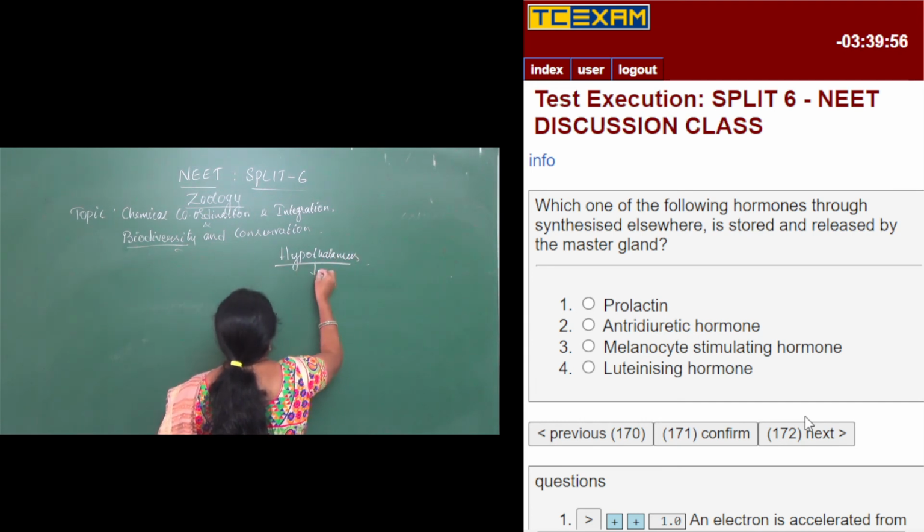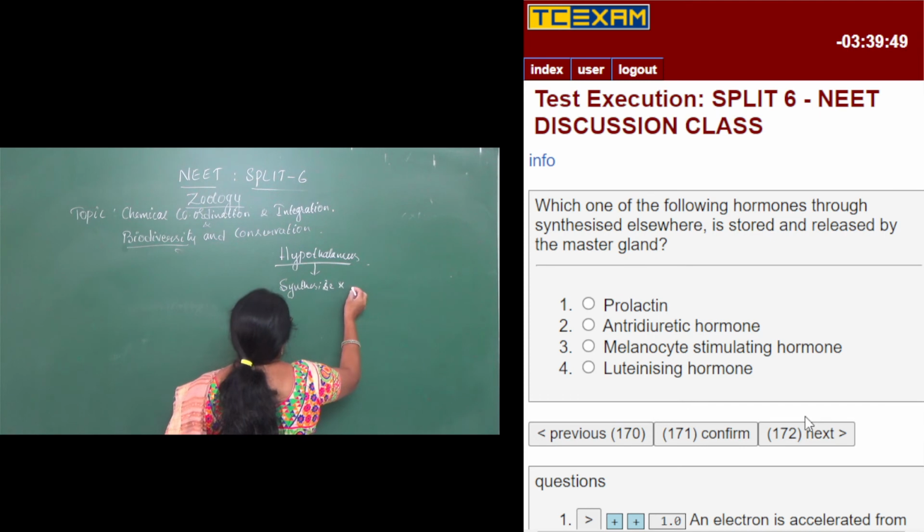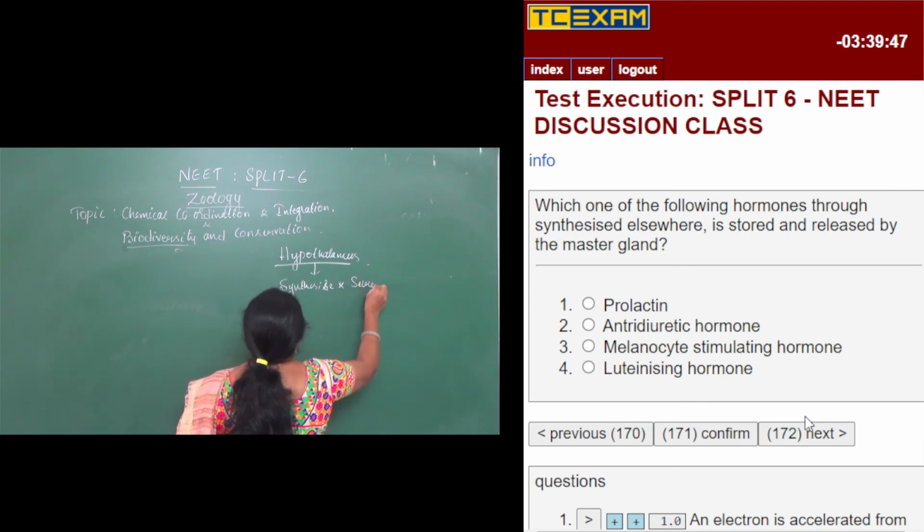Hypothalamus is going to synthesize and secrete what?